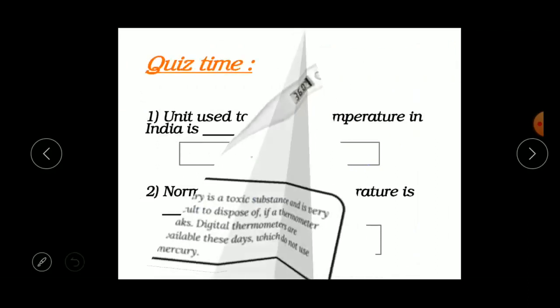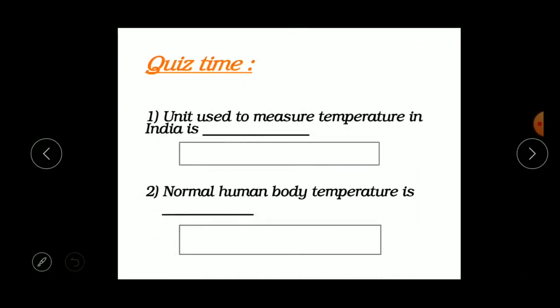Understood? So now it's quiz time. Let us see how much you have learnt in this class. Shall we start? Okay children. The first question is, the unit used to measure temperature in India is? Come on, tell me the answer. Yes, it's Celsius. Very good.